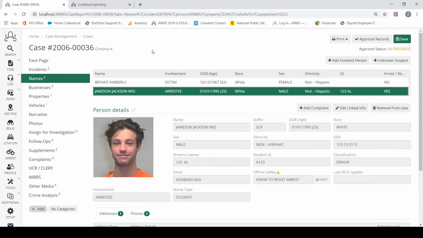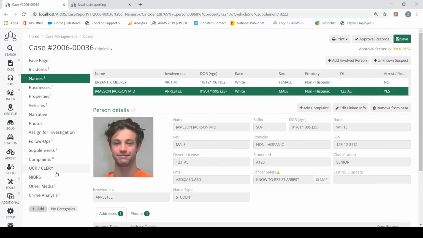At the moment, all of our required fields are filled out. We don't have any more red dots on the side of the screen. So we are good. We can go ahead and submit this case report for approval. That way your NIBRS coordinator can always come back and run the NIBRS review.